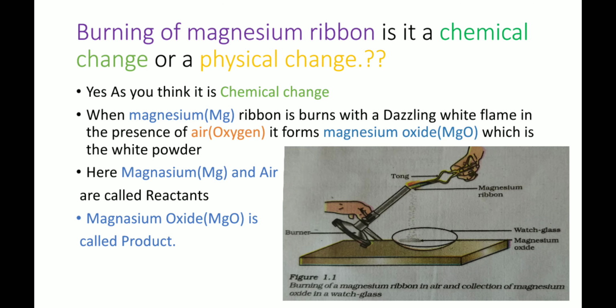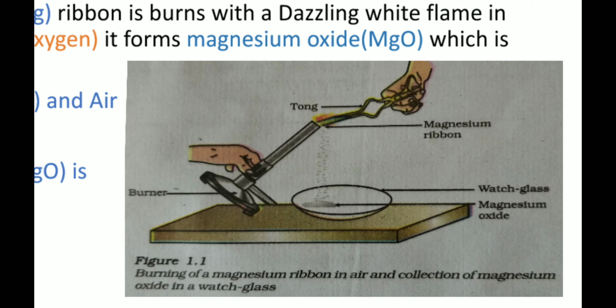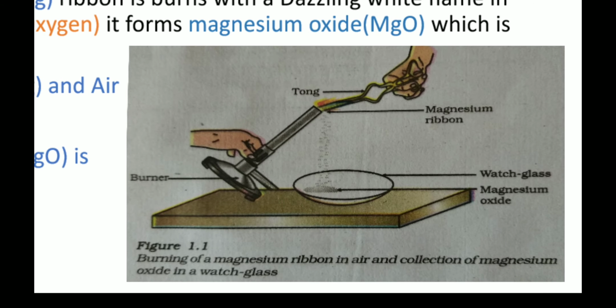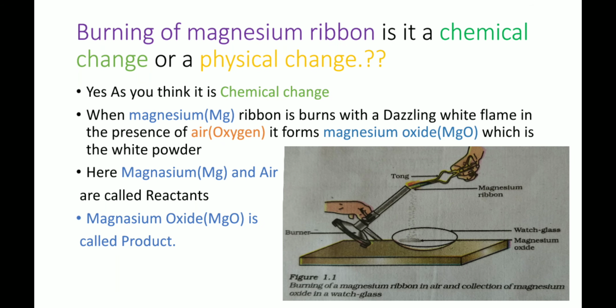Next, it is shown in the figure. See here, we have taken the burner, a pair of tongs and a magnesium ribbon. When the magnesium ribbon is burned in the presence of oxygen with the burner, it forms a white powder on the watch glass. Look at the point, white powder. This is a chemical reaction.